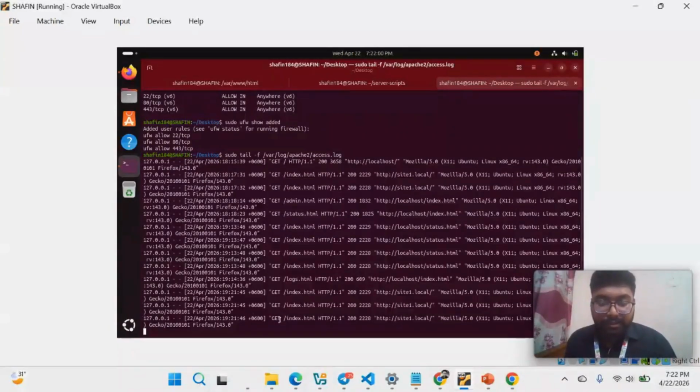I can see the site's address, which is index.html. I can see here the data size, which is 2228, and here 200 means the site is successfully loaded. We saw that the dashboard is actually successfully loaded. We use Mozilla Firefox here, which is also seen here. So we can say that live access monitoring is perfectly available.